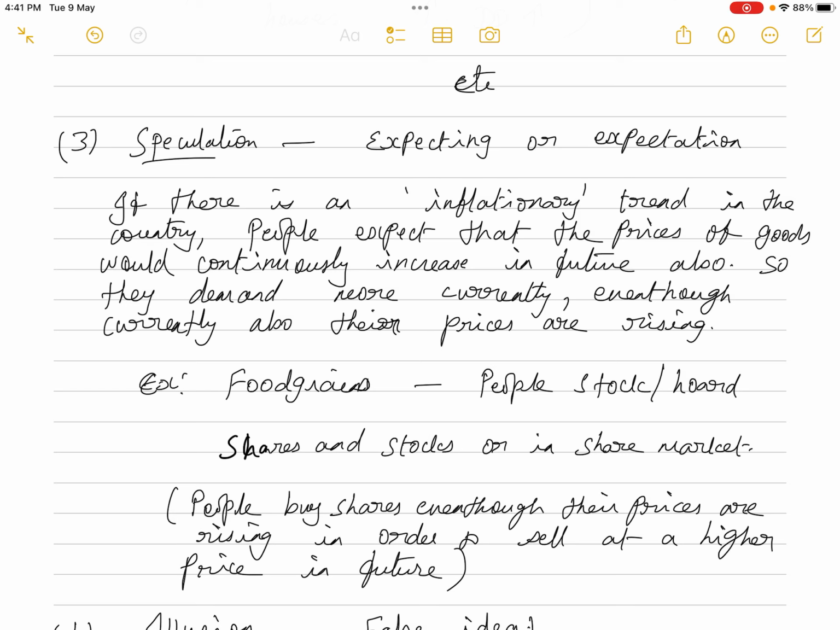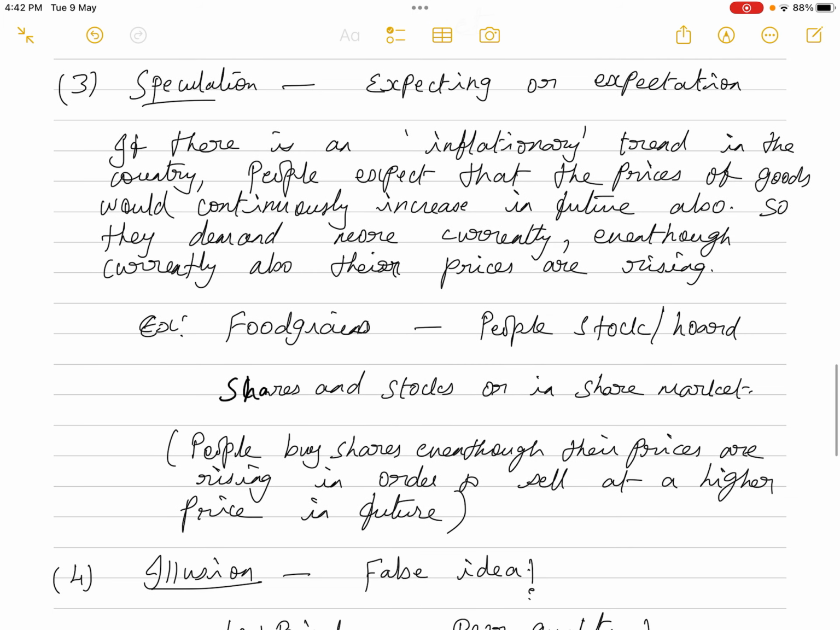That is one kind of example. And also this happens mostly in the share market or stock market. Normally people who deal in shares and stocks purchase when the share prices are lesser and sell when the prices become higher. So when the inflationary trend is setting in the economy, the share prices are also increasing. Even though the prices of shares or stocks are increasing, still the people who are dealing in shares and stocks are purchasing them in order to benefit by selling the shares in future.